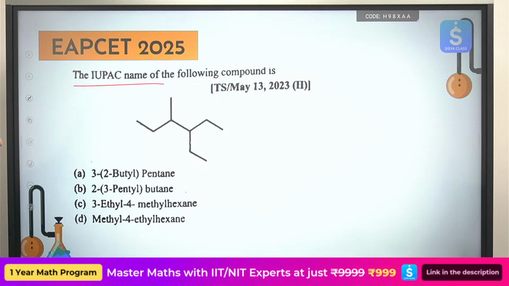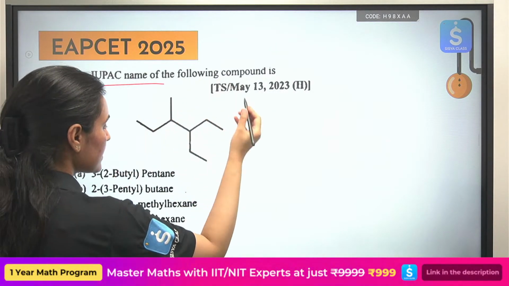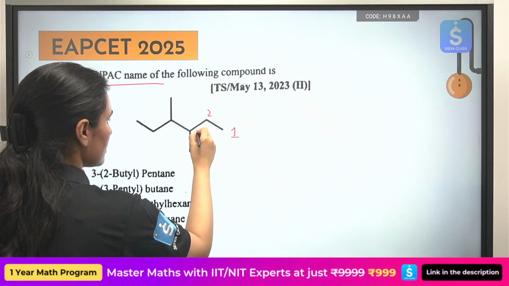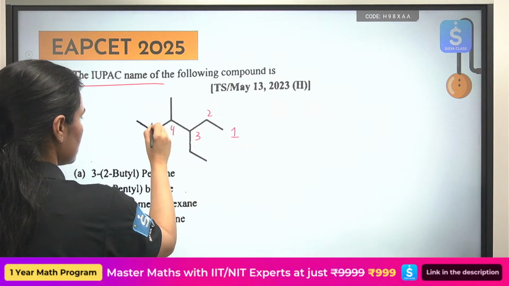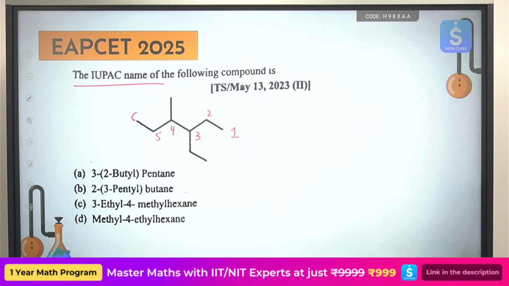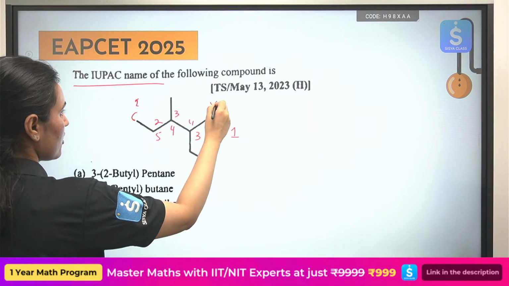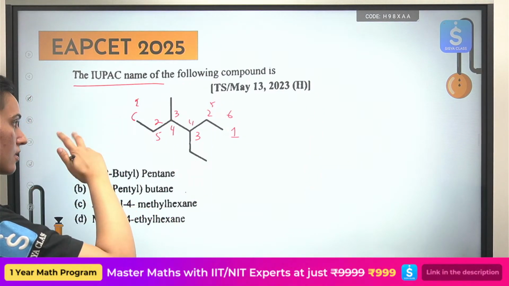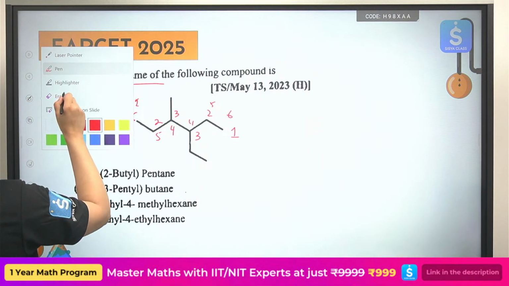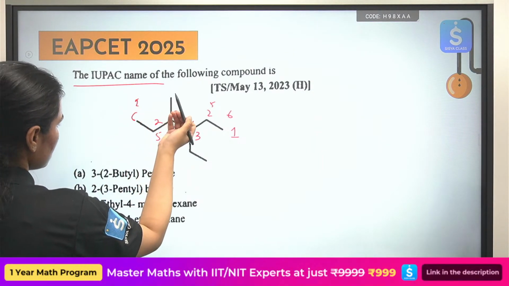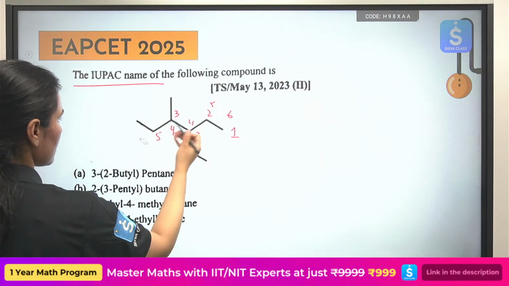What is the IUPAC name of the following? First of all, you will select the longest carbon chain. This is my longest carbon chain. Why have I written the number 3 here? I could have done this also, but that would have been wrong. So I will remove it. Why is it wrong? I will tell you. Let me remove it completely.